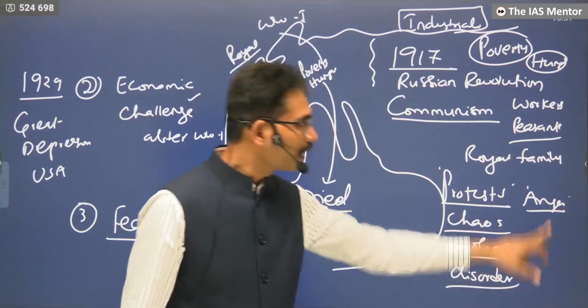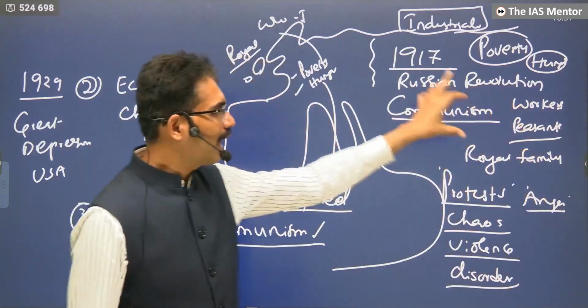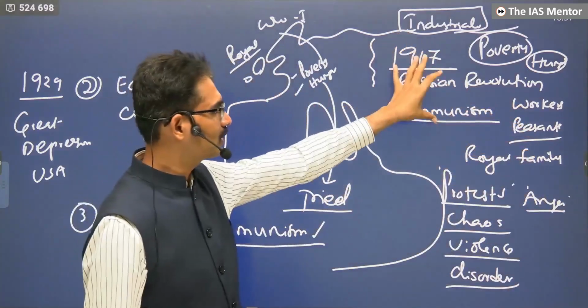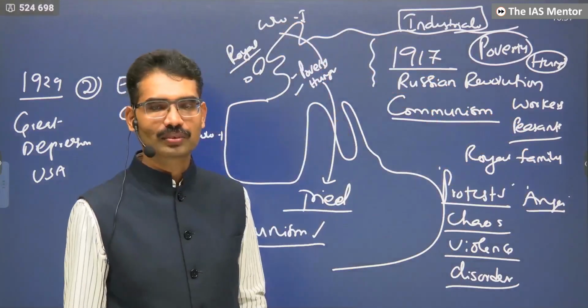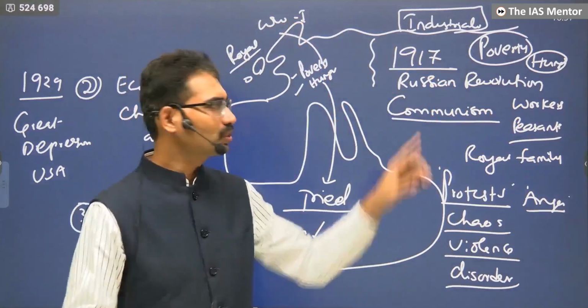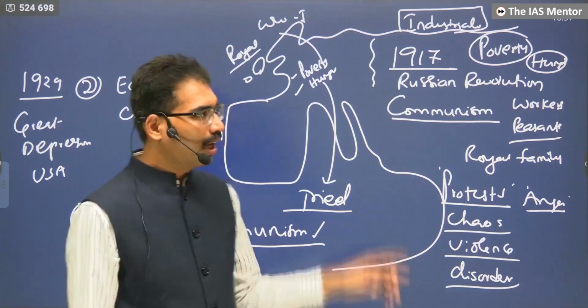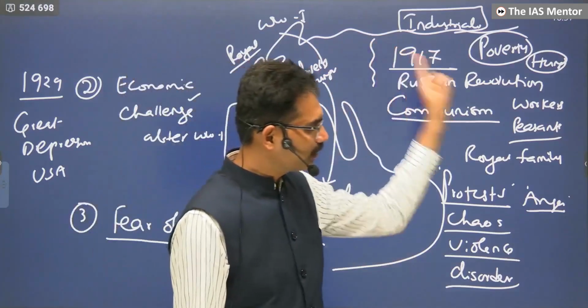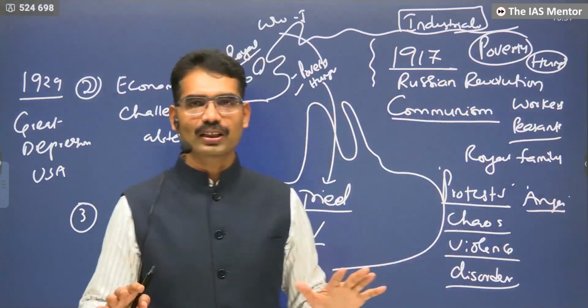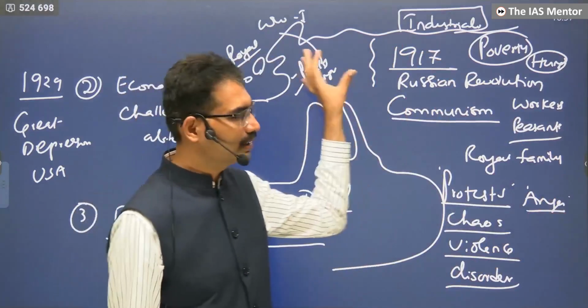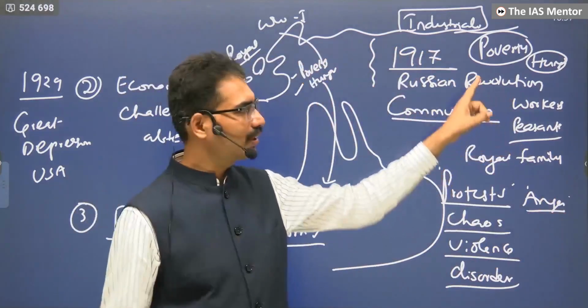Communism appealed to the global community. This communism says, I have no difference between a Russian worker and a German worker. A worker is a worker, everywhere revolution should happen. I don't discriminate between a Russian worker and an Indian worker. A worker is a worker, and workers' welfare is the one thing. Across the globe, this revolution should be there.